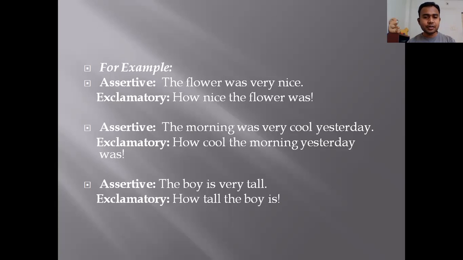Students, this is very important that you understand the equation. Your auxiliary verb is, was, are, were, they should come at the end of the sentence, and then you have to put the exclamatory mark in the exclamatory sentence when you are converting from assertive.